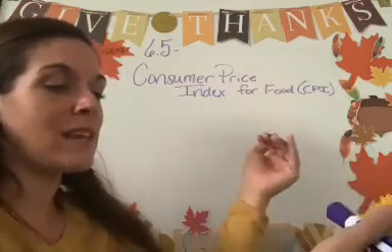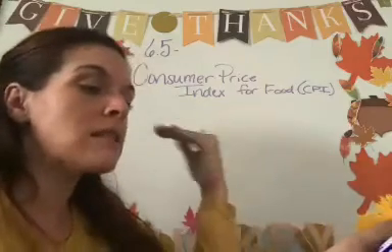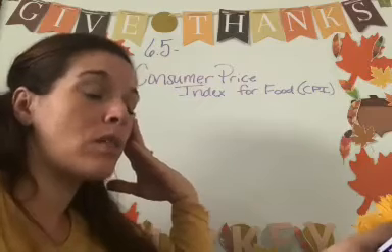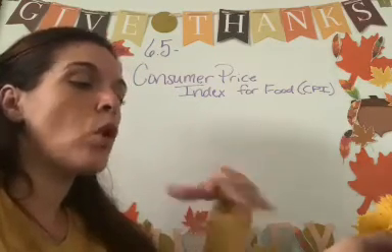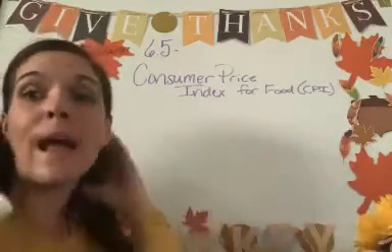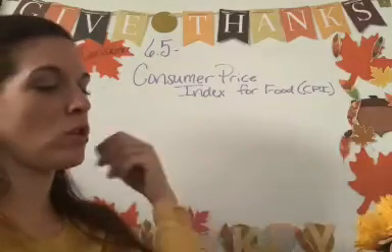The price of food in 1990 had increased an average of 32.4% since 1982 to 1984, when the CPI was 100. Therefore, food costing $100 in 1982 would cost $132.40, because you increase it by 32%.